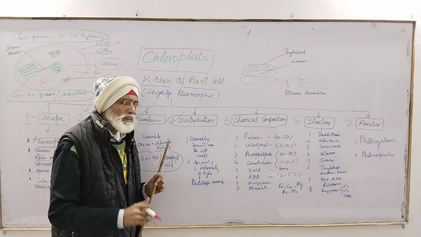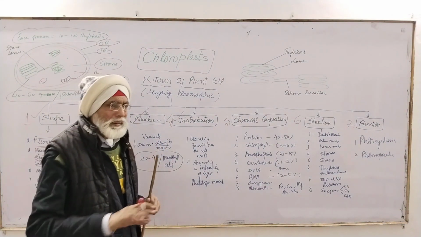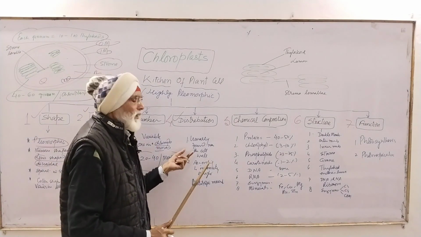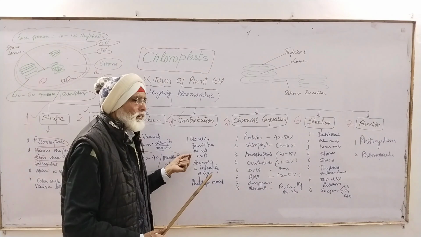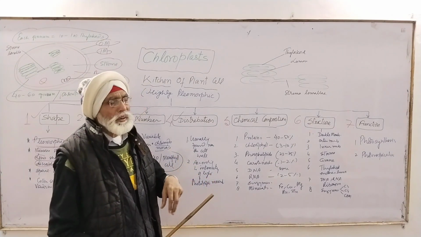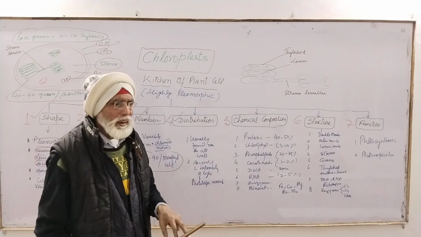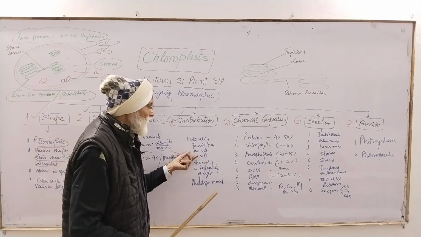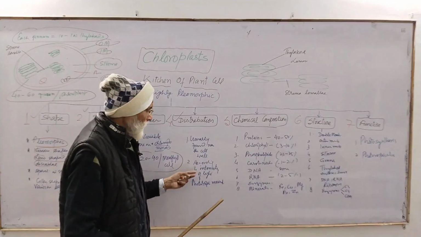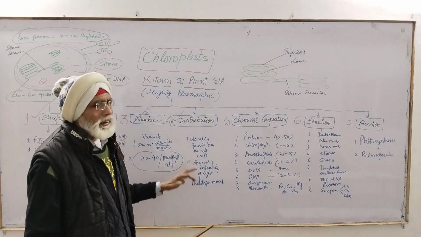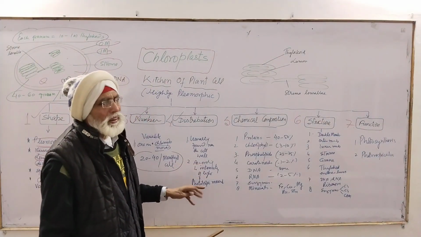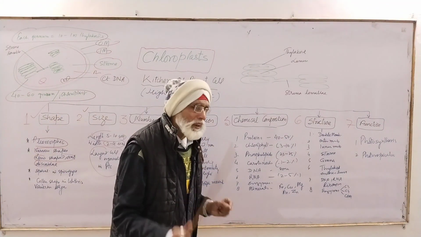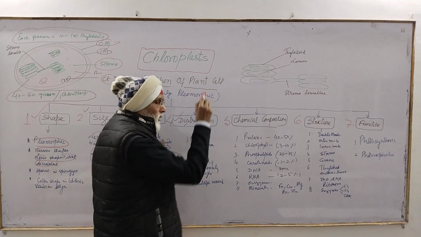As I have told you, the physiological activity of the mitochondria, they can move, they can keep on wherever the energy is required, they go. In the same way, wherever the light is available, these chloroplasts immediately move according to availability of the light. Light may be intense, may be diffuse, ठीक है. So usually found in the cell wall के पास होते हैं, करीब होते हैं, and according to intensity of light they can move their position in a cell in order to have maximum light. Okay, the distribution is over.